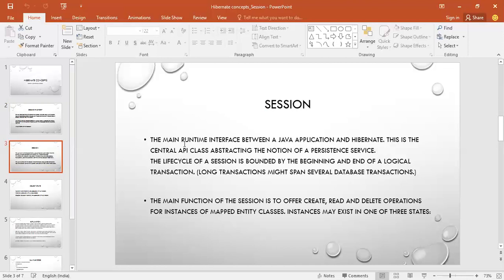So this is the main runtime interface between a Java application and Hibernate. When we play through Java code and try to access a database through Hibernate, it will be through the session.